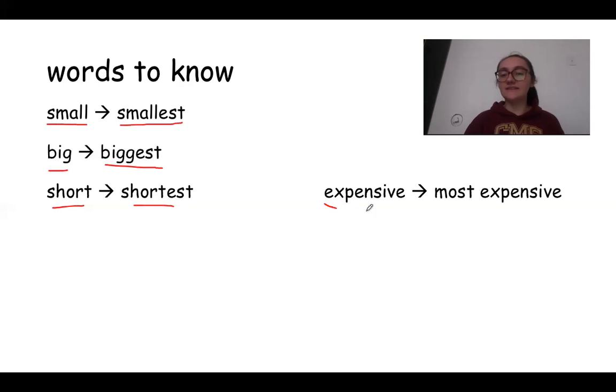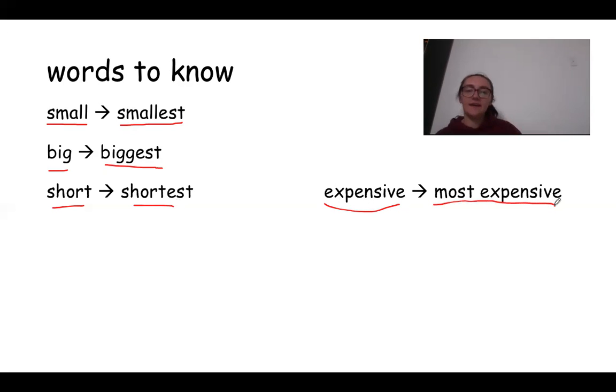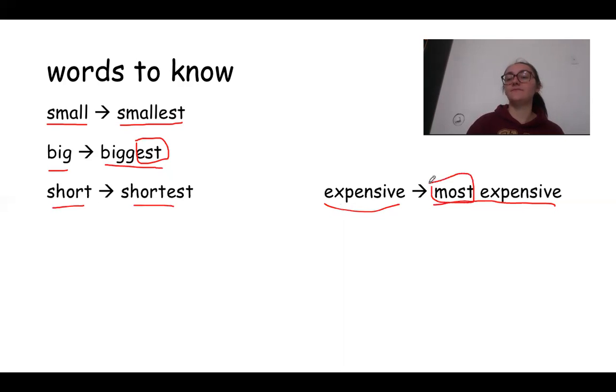The word expensive means like a lot of money. If I say most expensive, so instead of saying expensivest, right? Because these ones you just add est to the end. Smallest, biggest, shortest. For this word, instead of saying expensivest, you say most expensive, right? So most expensive means it's the most expensive.